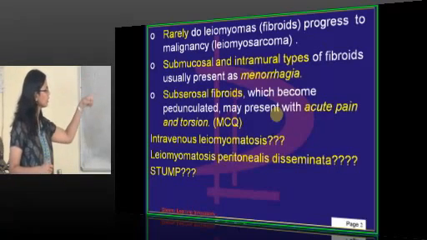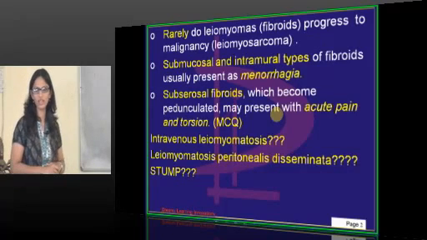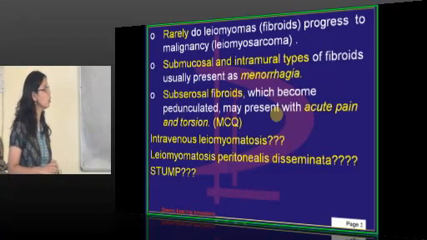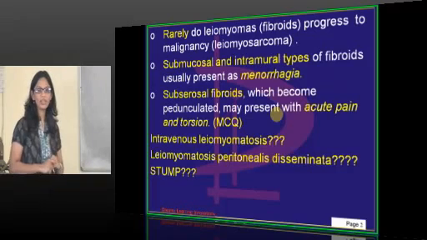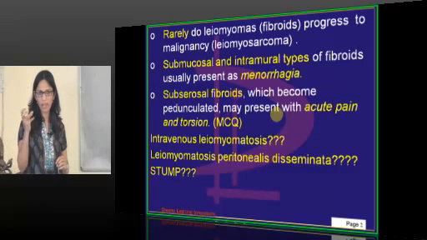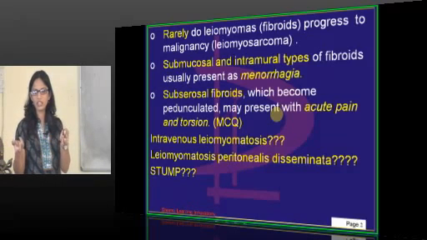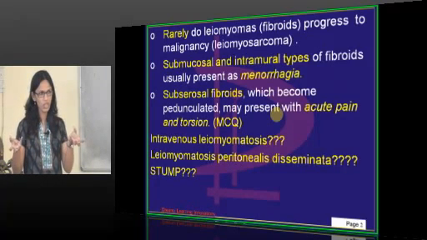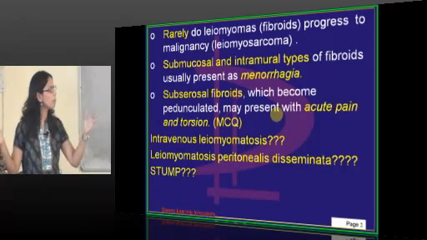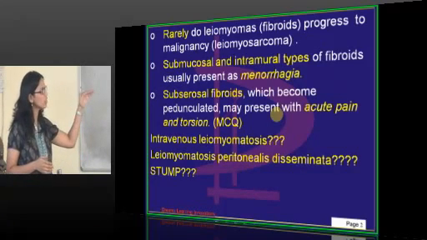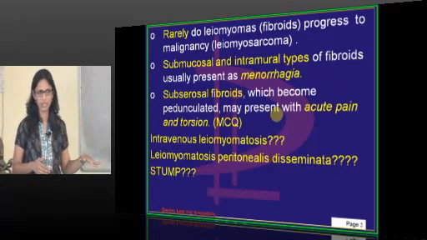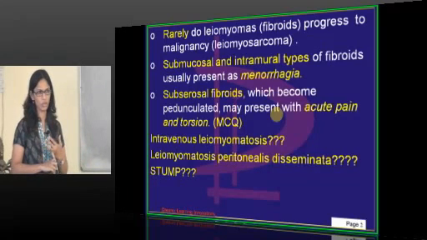So what are all these different three things which I have put? I don't know if it's there in your book or not. Intravenous leiomyomatosis: when these tubercles of the fibroid go into the veins, the uterine vein is the most common where it goes, and it grows into the broad ligament part, then that is called intravenous leiomyomatosis. They can ask you this as an MCQ.